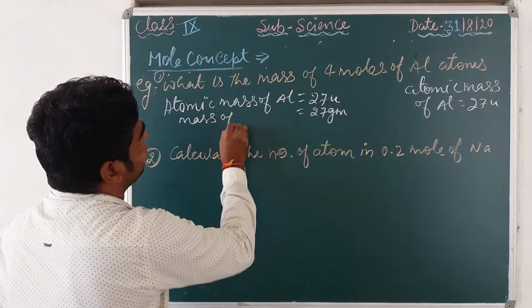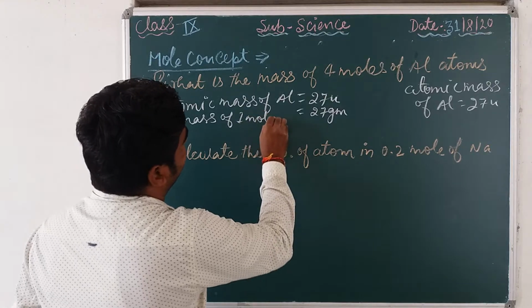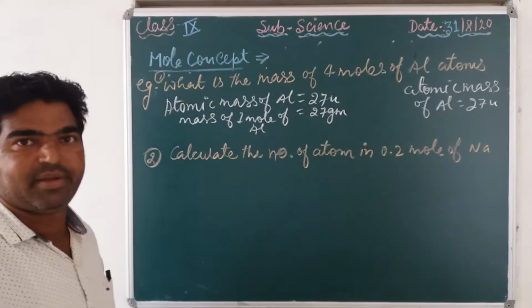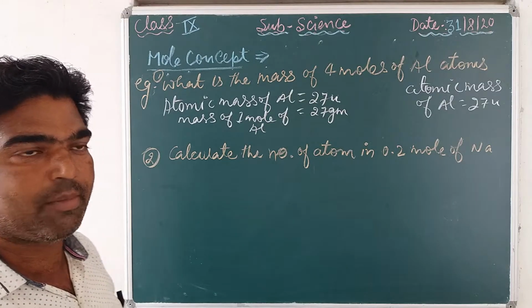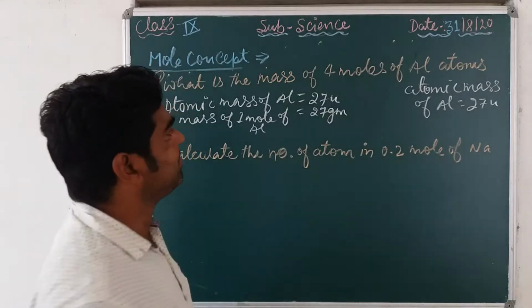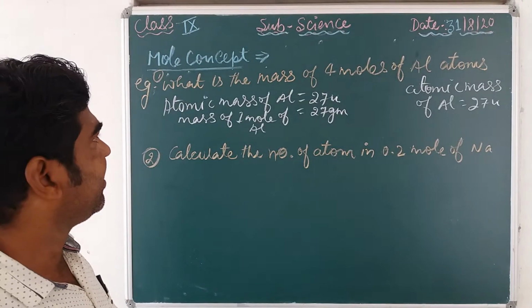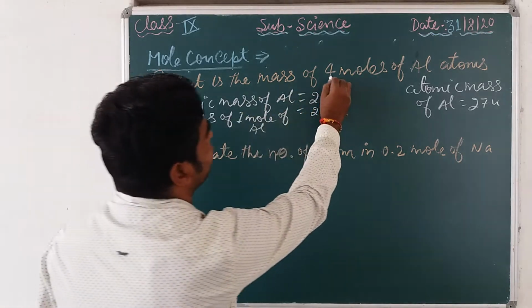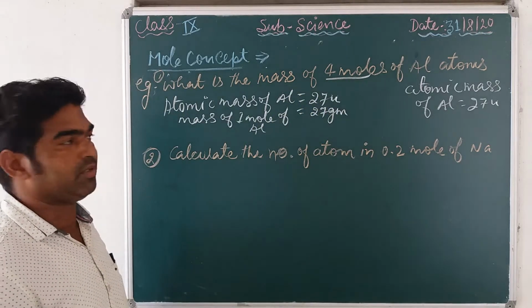That is the mass of 1 mole of aluminium, which is the gram atomic mass, 27 gram. Now this is the mass of 1 mole, and how many moles are given here? 4 moles.